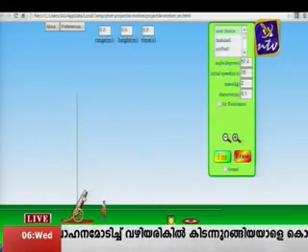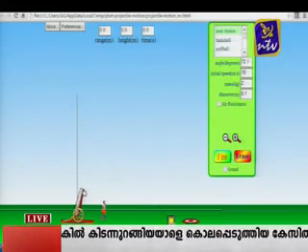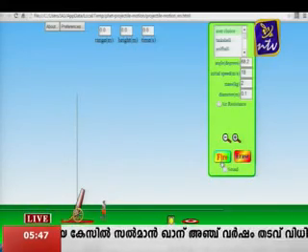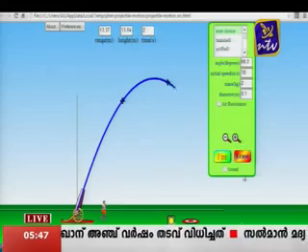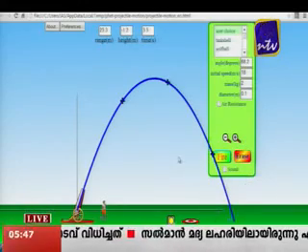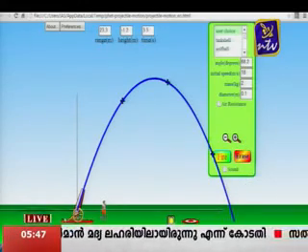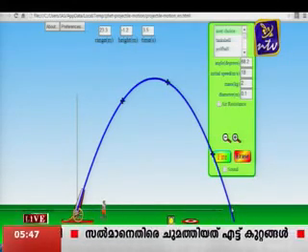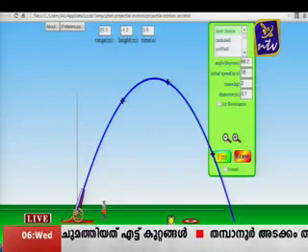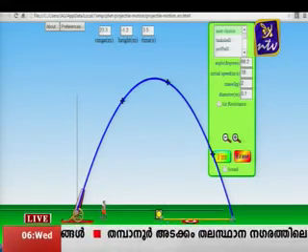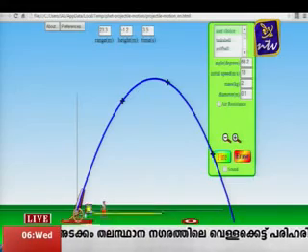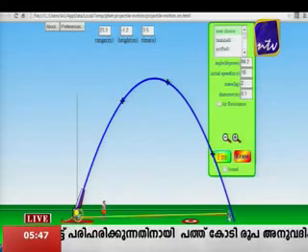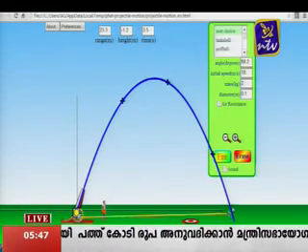So I am adjusting the angle further. Suppose it is adjusted to this, a larger angle, 68.2 now. You see how it comes like this. So what we can measure for a projectile is, from the initial point to this point on the same horizontal level, the horizontal range.